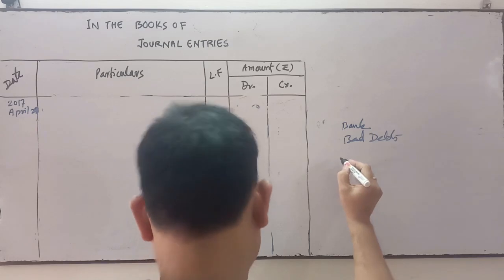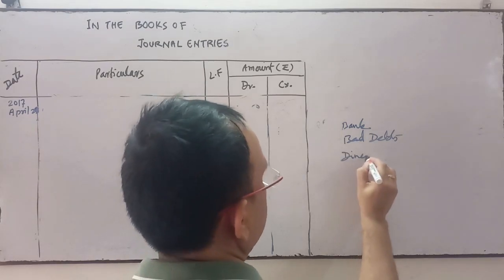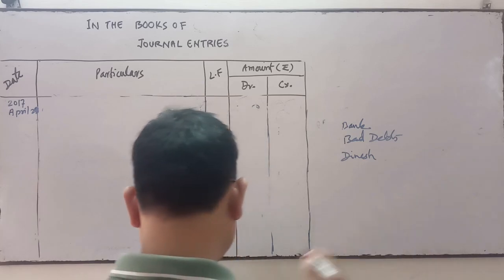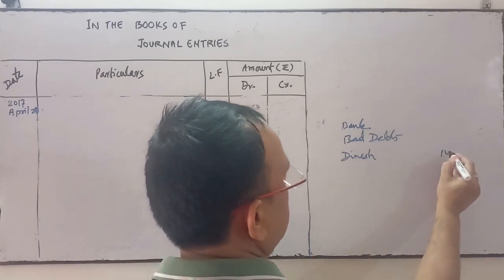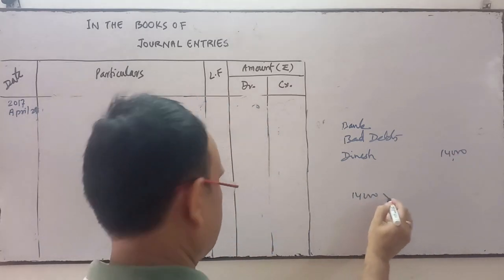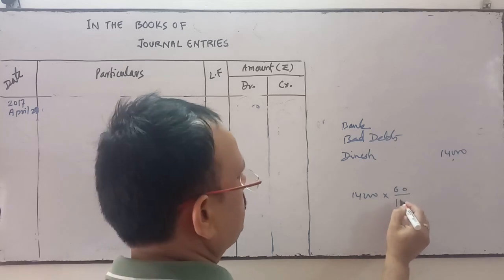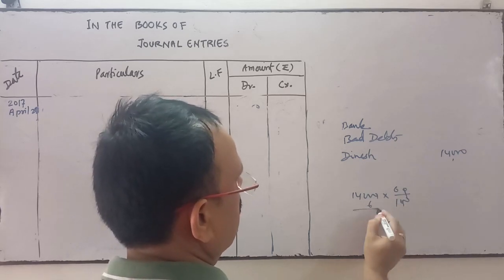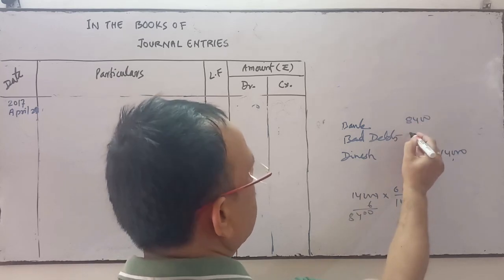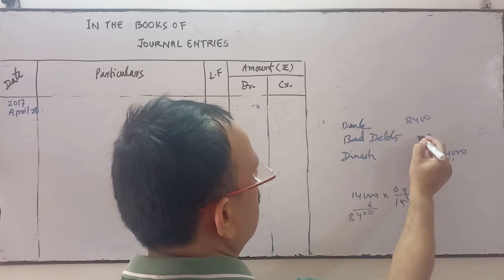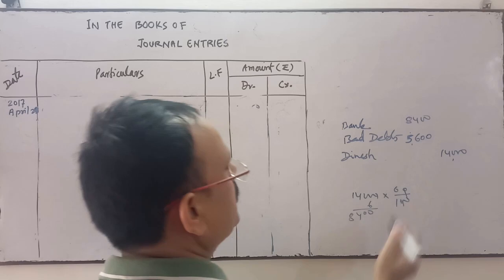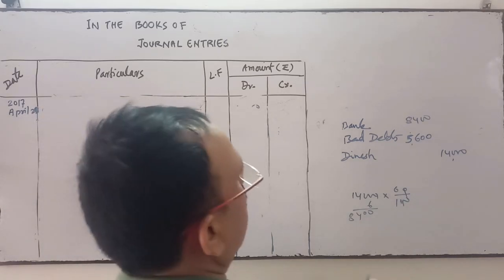And Dinesh, how much does Dinesh have to pay? You see in the opening entry, 14,000 is debited in his account. Out of 14,000 he has paid how much? 60% of 14,000. So 8,400 he has paid, and the rest is not discount, but it is bad debts. So 5,600 will be considered as bad debts.